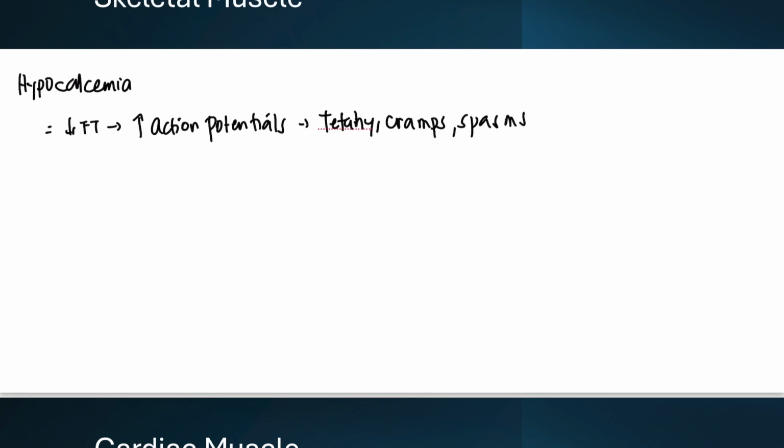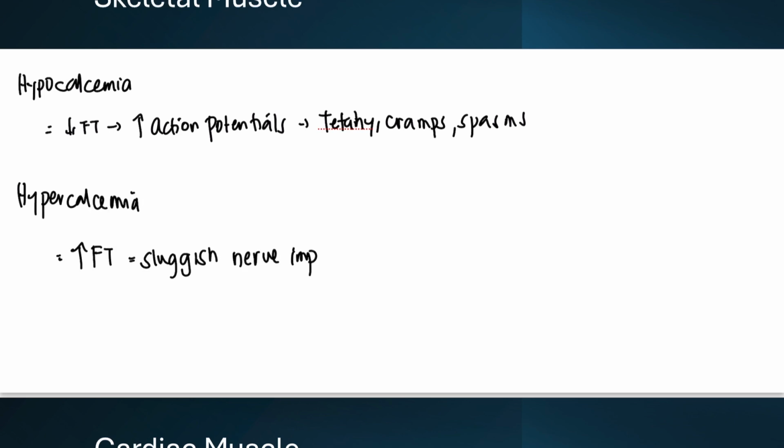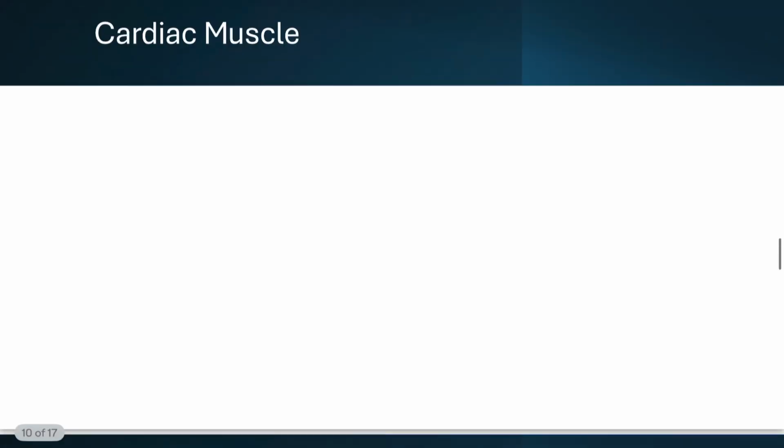In the skeletal muscles, hypocalcemia lowers the activation threshold, meaning nerves fire too easily. This leads to tetany, cramps, and muscle spasms. On the flip side, hypercalcemia raises the activation threshold, making muscles harder to stimulate. The result: muscle weakness and decreased deep tendon reflexes.